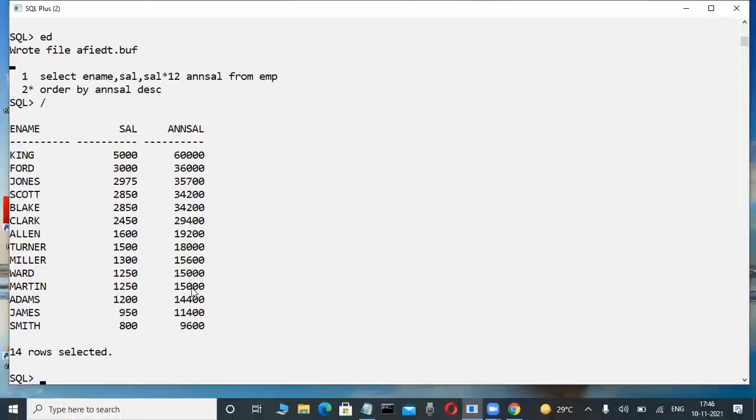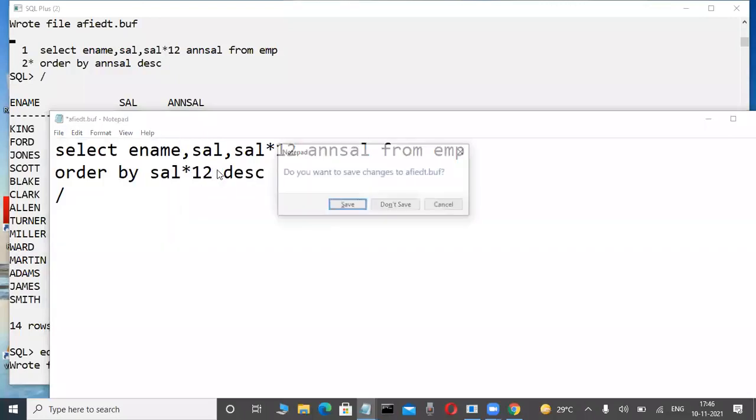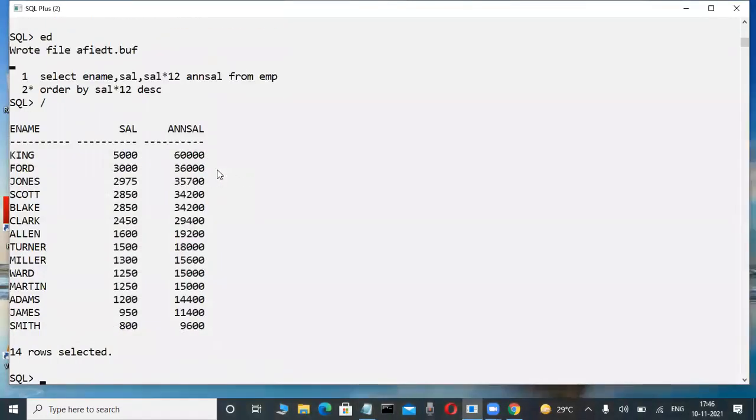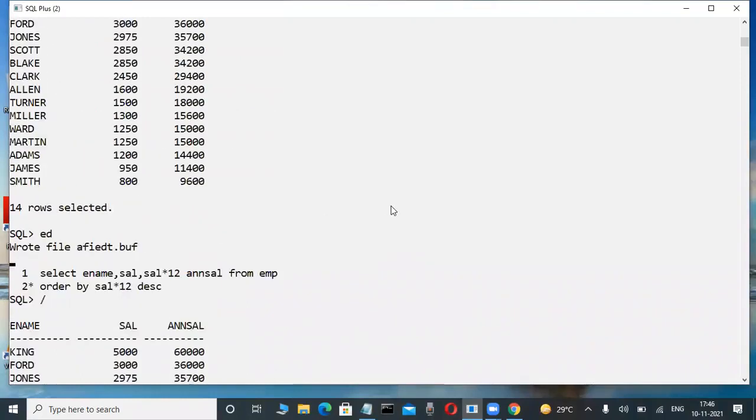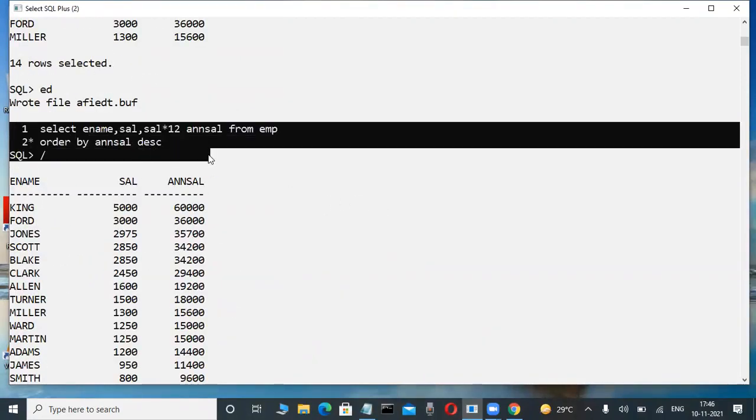That's why we can use alias name in the order by clause. Not only alias name, expression is also possible. Here this is the alias name, another name. Expression means, in this case, salary into 12. This is also possible, either alias name or expression, because internally this is executed separately. That's why these rules are separate.